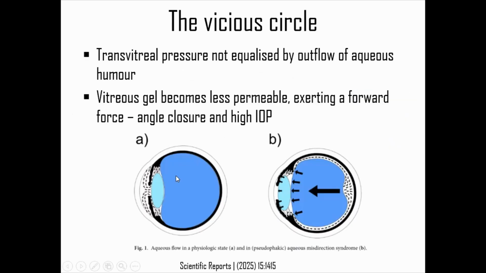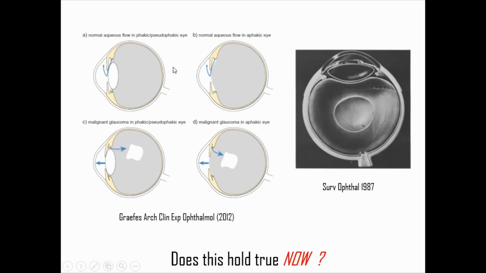So we have the transvitreal pressure, which is not equalized by the outflow of the aqueous humor. So the vitreous gel becomes less permeable. The anterior hyaloid face becomes very rigid. We don't know why this happens, but in some patients it does. Once this is not equalized with aqueous flow, it is a vicious cycle which just gets propagated on and on.